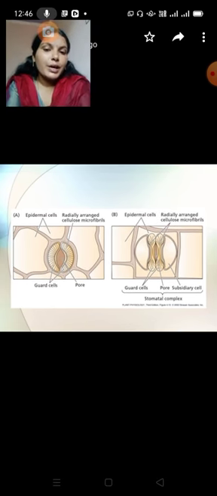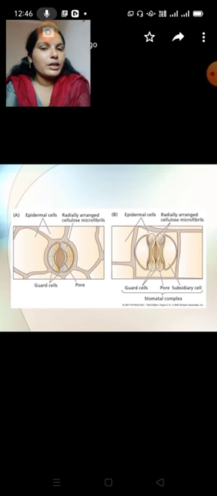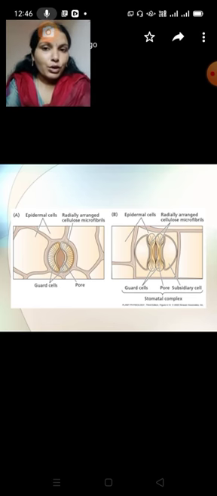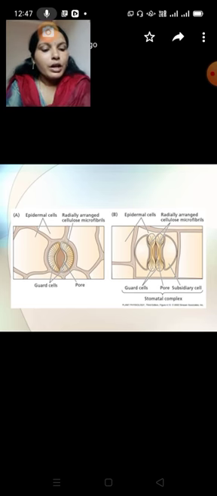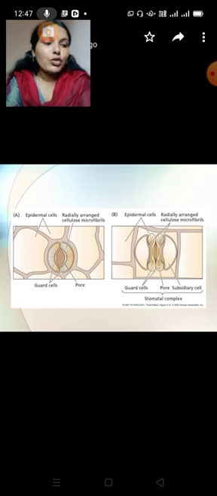So why they close at night and open in the daytime, that is the differentiation. In xerophytes stomata open in daytime and close at night, but in succulent plants it is quite opposite. Stomata open at night and close in the daytime. So that is the activity.